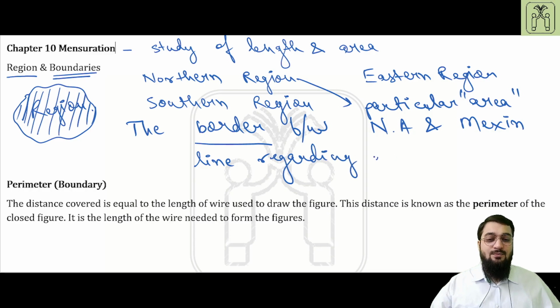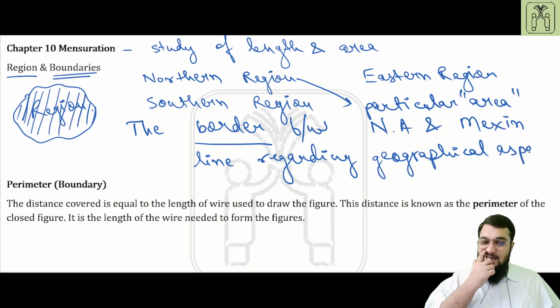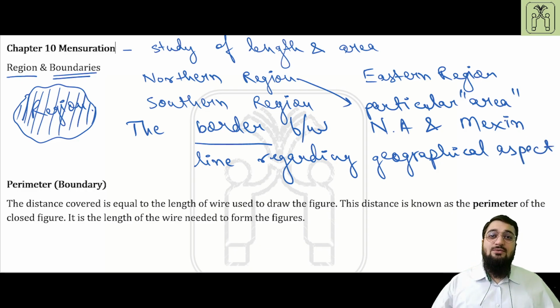Border is basically the line used to differentiate between any two parts. So boundaries can be represented as this particular line enclosing the region, and this can be written as boundary.